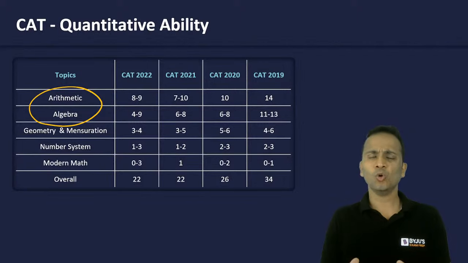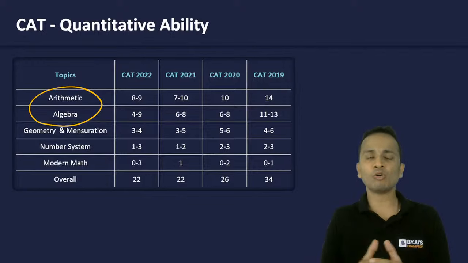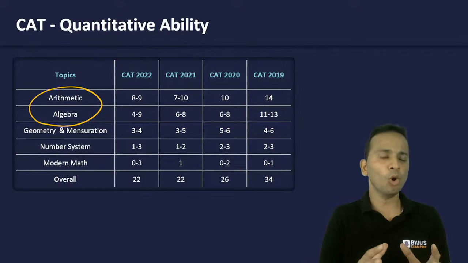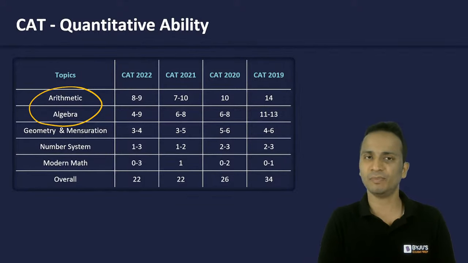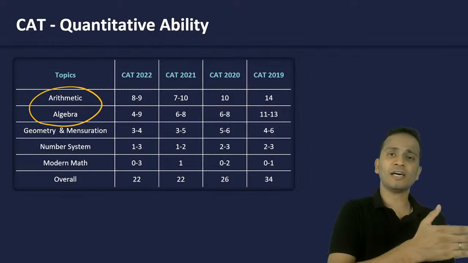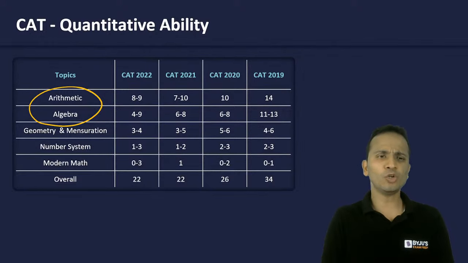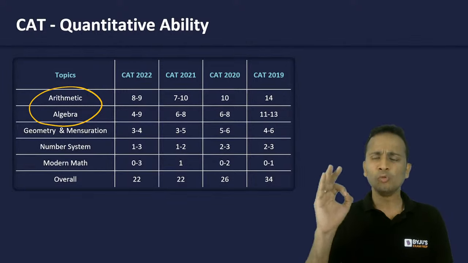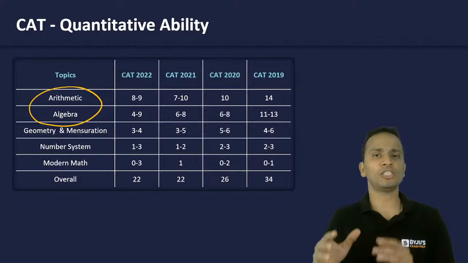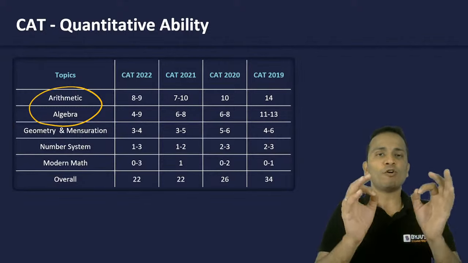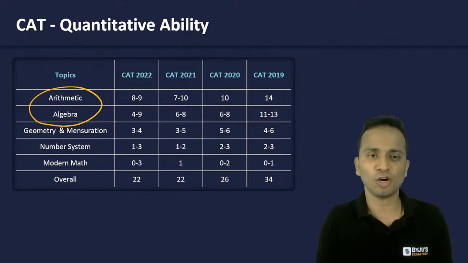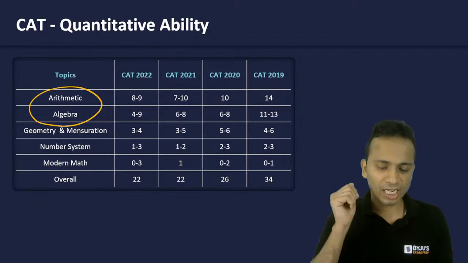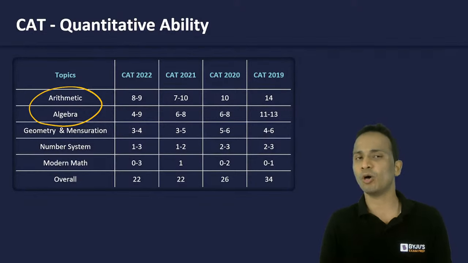Any student who is starting his or her preparation now has a limited amount of time and can put more focus on arithmetic and algebra. But if you have already started earlier, then there is no need to shortlist any of the topics. You can complete your syllabus. You must have some minimum amount of knowledge for each and every area, each and every topic. Then only you will be able to get a good score. Otherwise, you'll have to compromise.